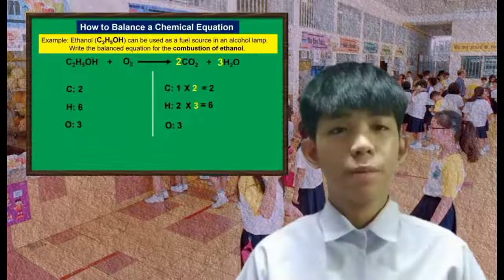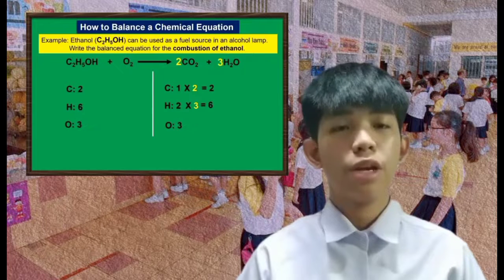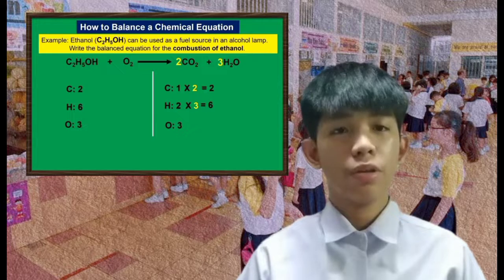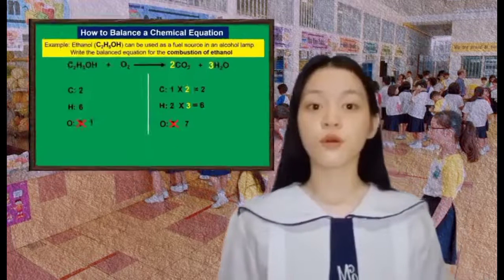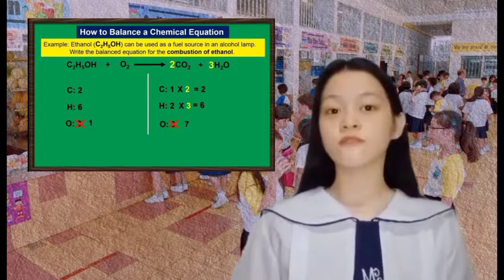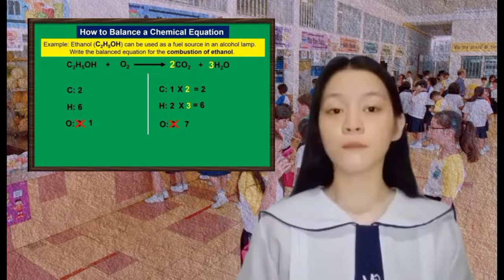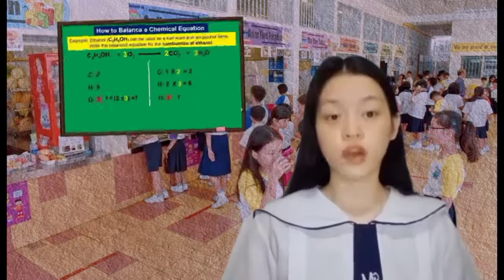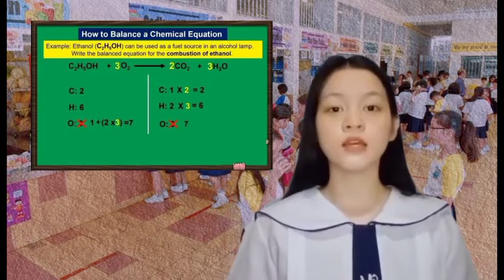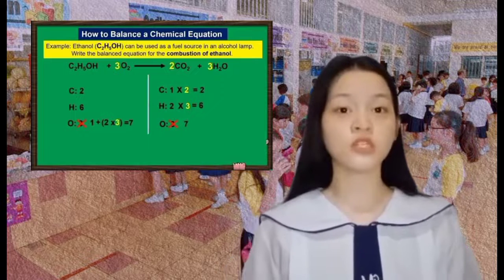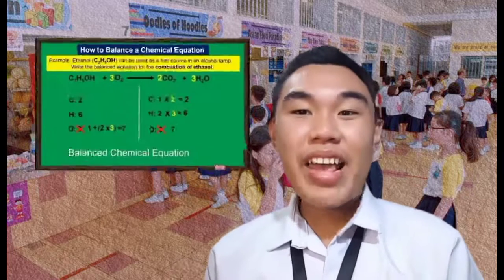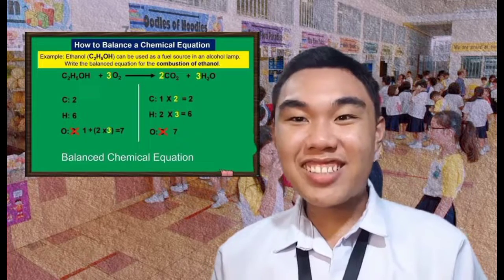Here we can multiply the number of atoms of the product to equate with the number of atoms of the reactant. So we multiply 2 on the carbon and 3 on the hydrogen. Though carbon and hydrogen are balanced, we are left with unbalanced oxygen. Since we have placed coefficients 2 and 3, the number of oxygen was also changed. Thus, we need to add a coefficient on the reactant side to make it equal to the product side. So, let's place 3 on the oxygen. Yay! Now we have a balanced chemical reaction.